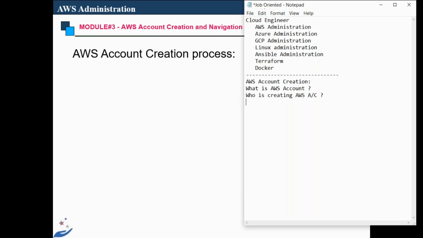Then who is creating an AWS account? Only the accounting team, the accounting department, is going to create it. Only the accounting team is managing it. So who is the accounting team?